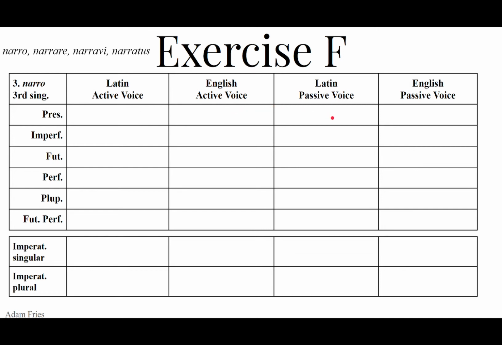Passive, narratur, he, she, it is told, is being told. It's present tense, happening right now. Imperfect adds the ba, so narabat, he, she, it was telling, used to tell. The passive would be narabatur: he, she, it was being told. The being is important.